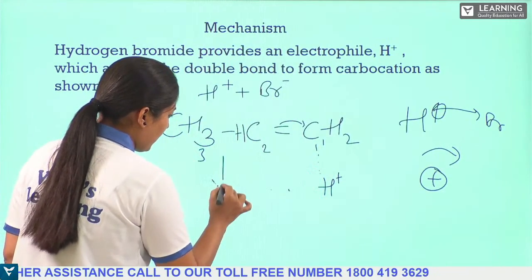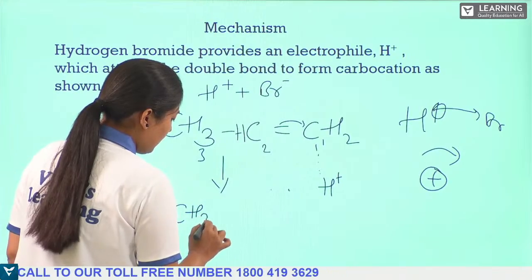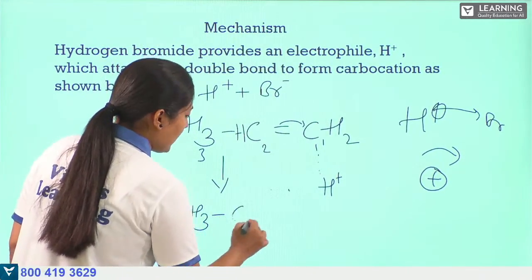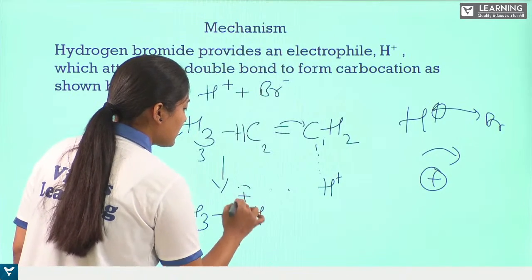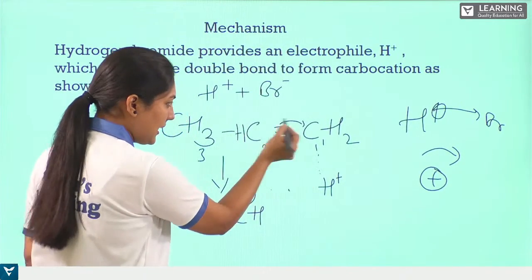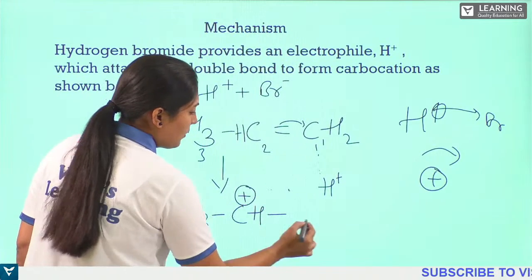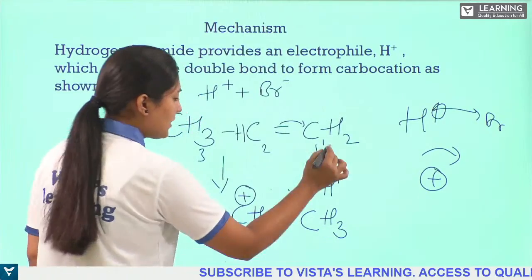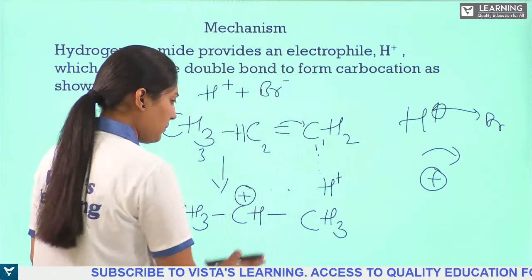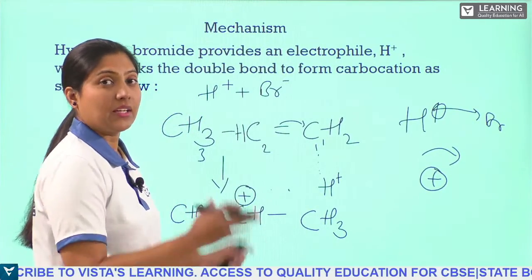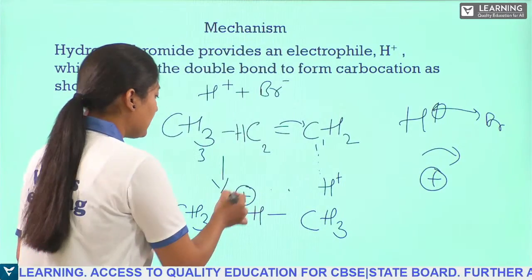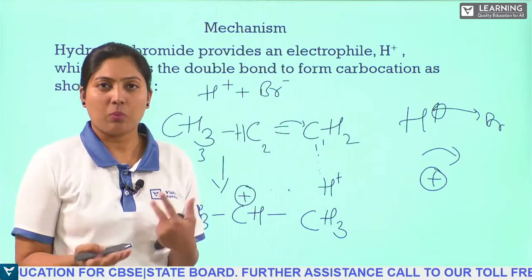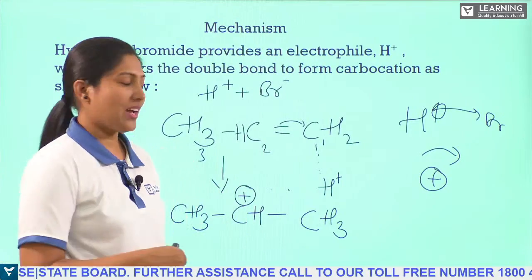So this will form CH3, and by losing this electron it becomes positively charged. We have a single bond here and this carbon will have 3 hydrogen atoms. So this is the intermediate which has been formed. You know that in the medium this positive charge is there and this negative charge is there. Whenever we have opposite poles, they come and attract each other.